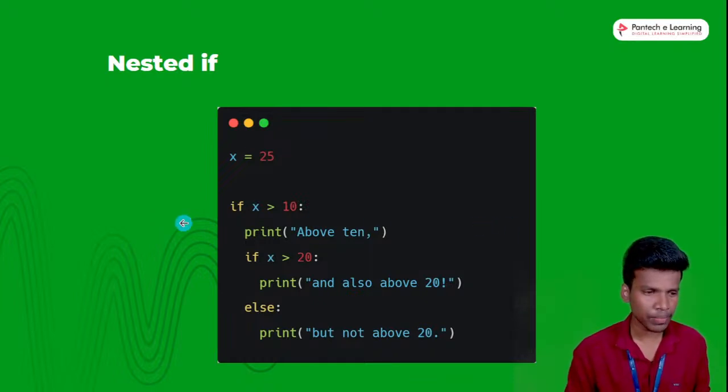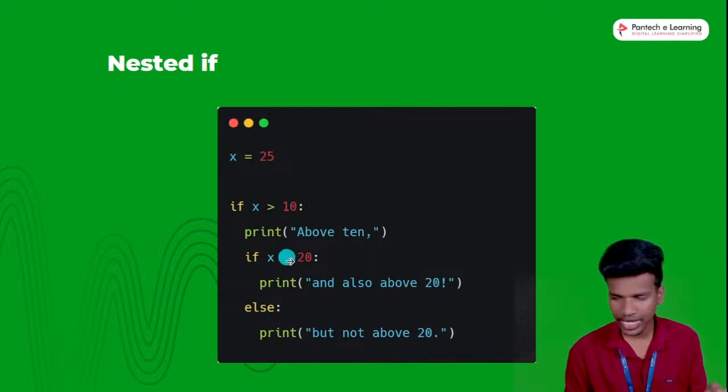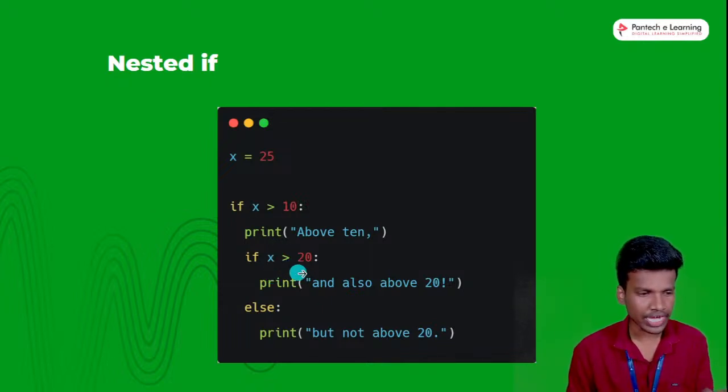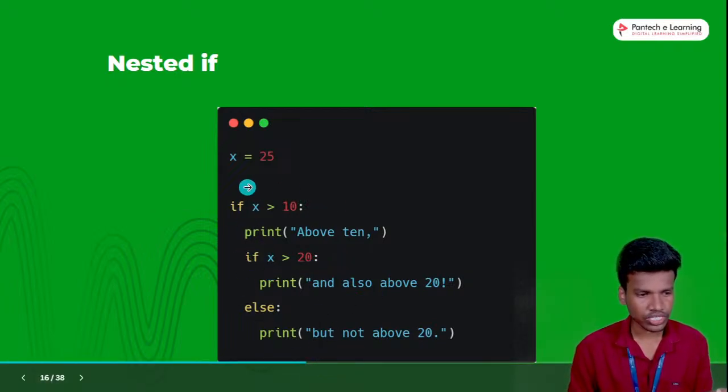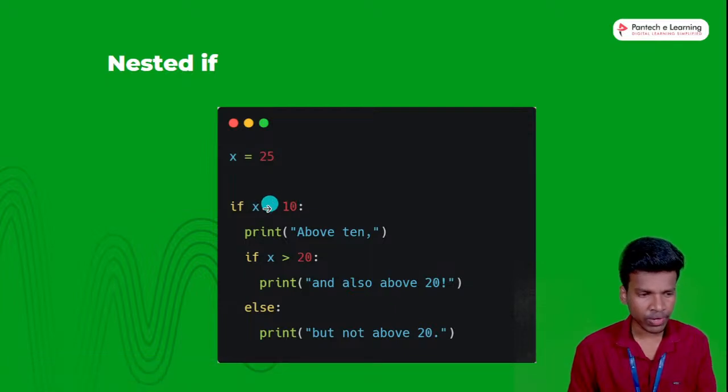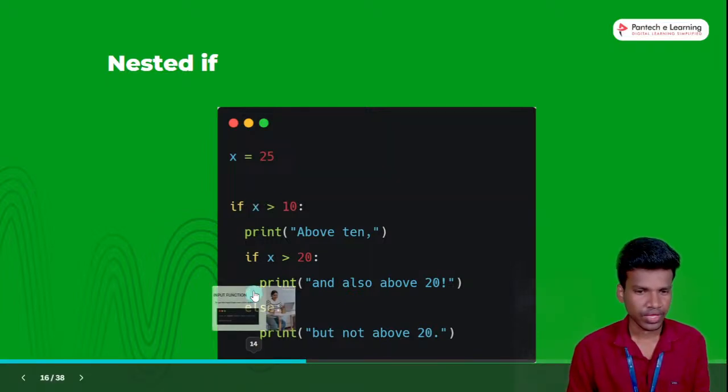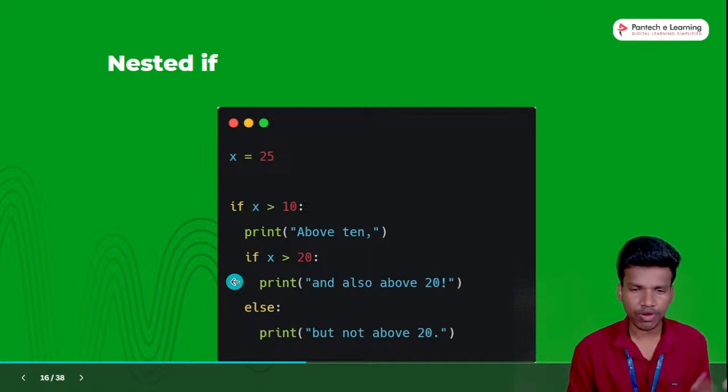Do you see this example? The if is one kind of condition. If this condition is true, it automatically moves on to the next condition, that is the if x greater than 20. This is the outer if, and this is the inner if. This is called a nested if. Once the outer condition is true, then only does it move on to the inner if. Once this condition is false, no output will be executed.